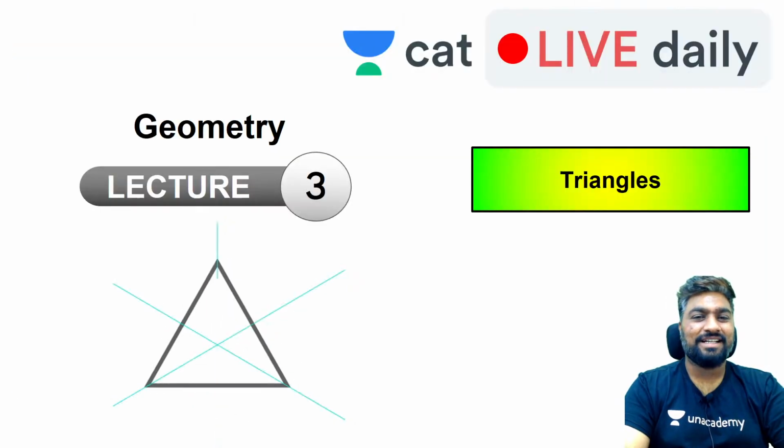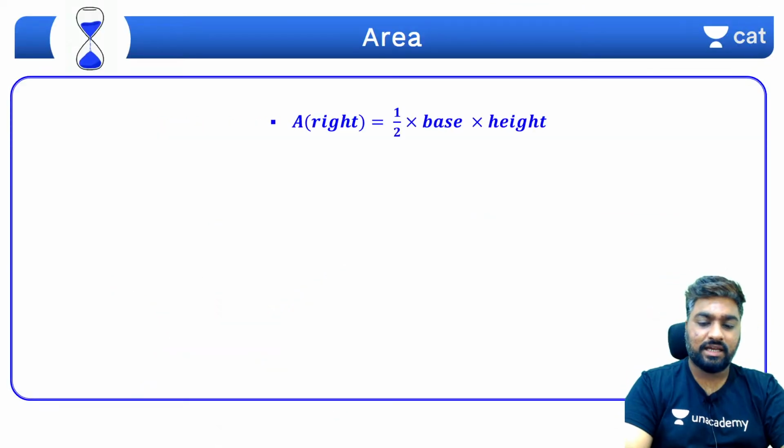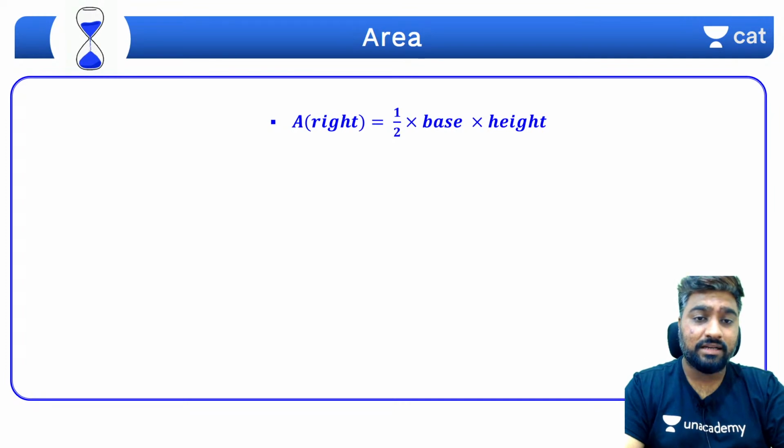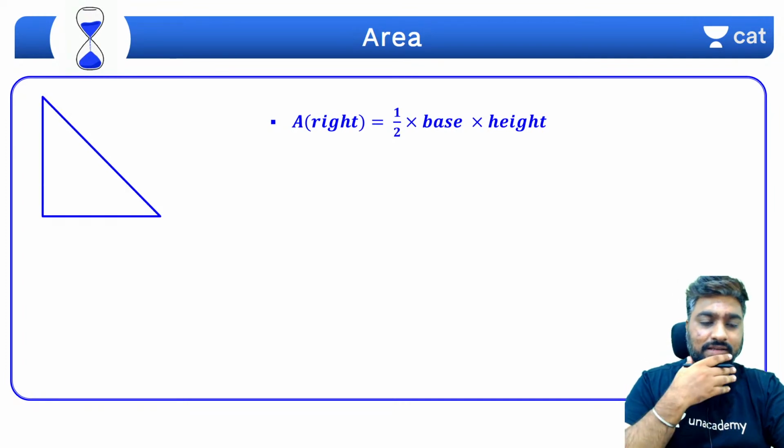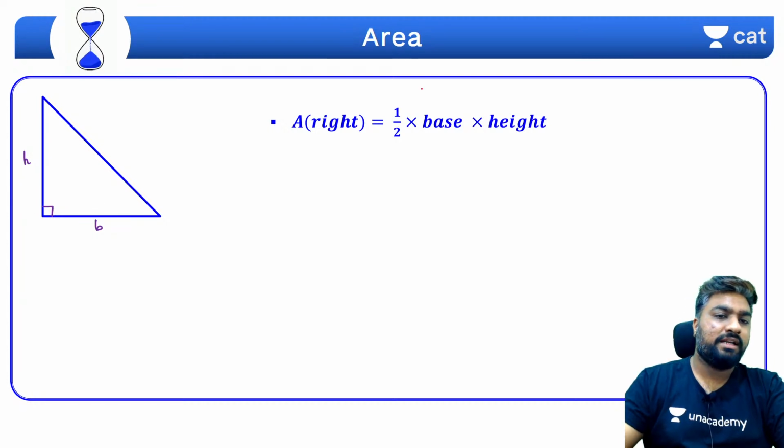Okay, so first let's start with area of a triangle. For any given triangle, especially for a right triangle, it is half times the base times the height. This is the height, this is the base. So what does it mean? For any two sides of a triangle that are perpendicular, half of their product will give us its area.